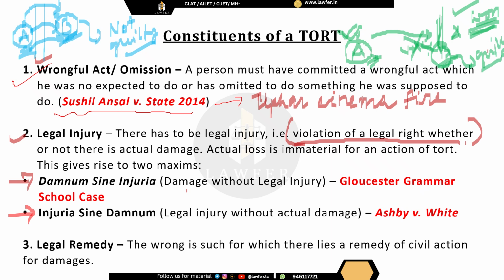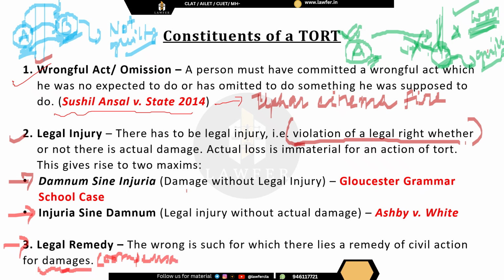Now the third essential element that we come across is legal remedy. The wrong is such for which there lies a remedy of civil action for damages. Basically, the wrong should be such for which there is a civil action for damages. Damages means compensation.